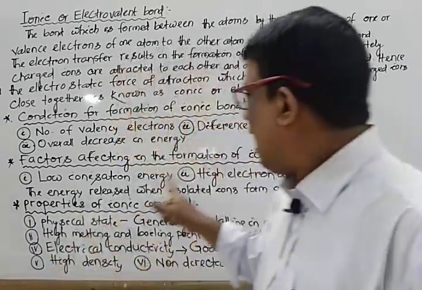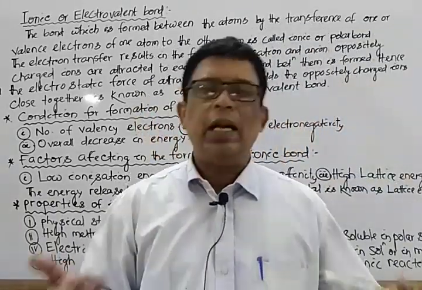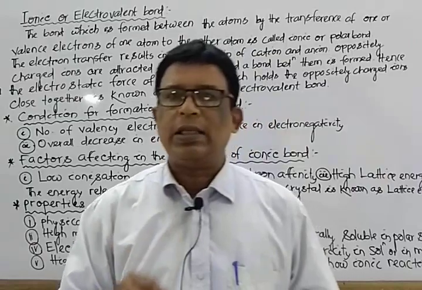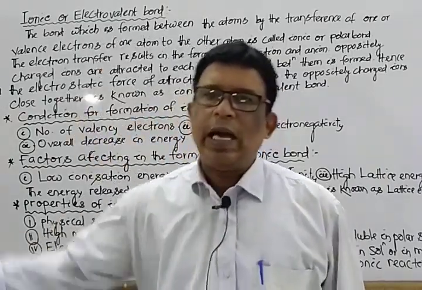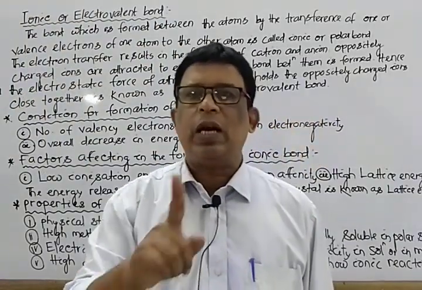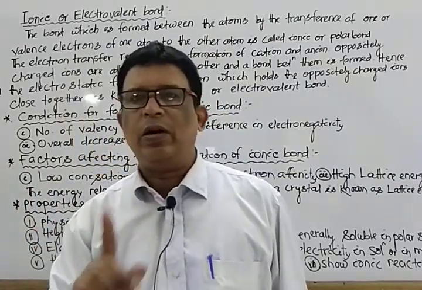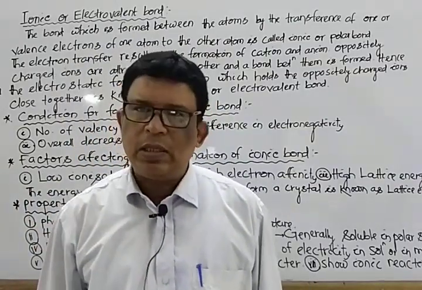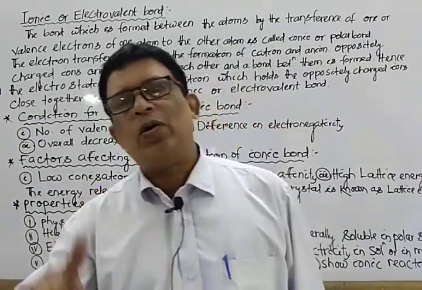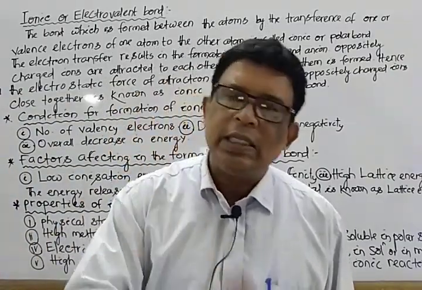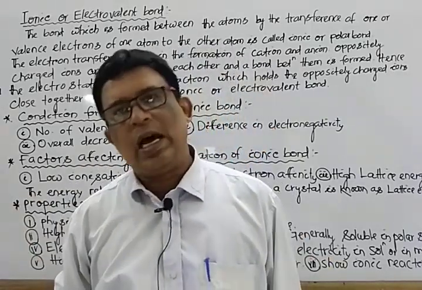And point 2, high electron affinity. That means atom B possesses it. What is electron affinity? That is the reverse of ionization energy. It is the amount of energy released when an extra electron is added to a neutral gaseous atom to form a monovalent negative ion or anion. Higher the tendency, higher the electron affinity, higher the amount of energy released. That means an anion is formed easily. Higher the tendency to accept an electron.